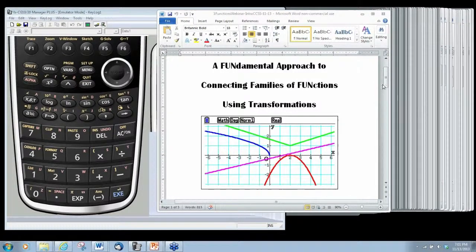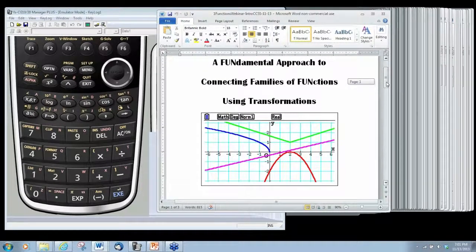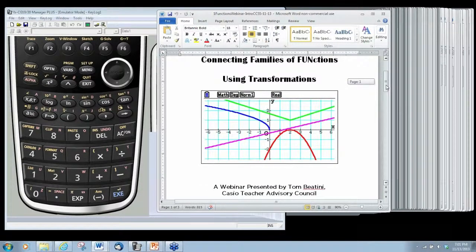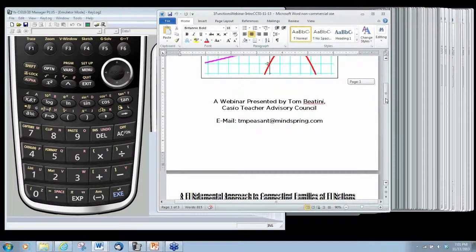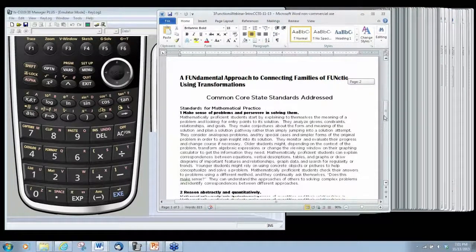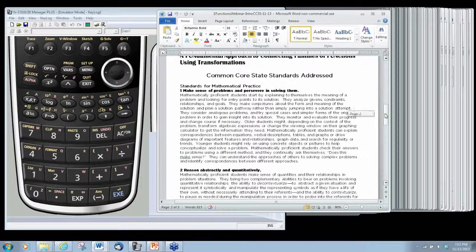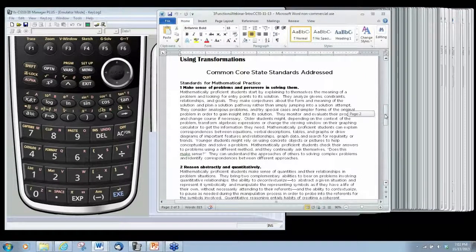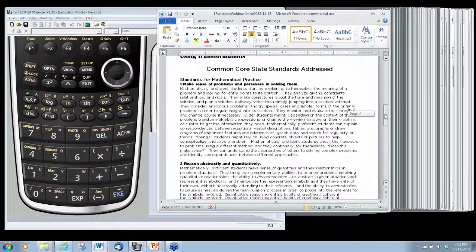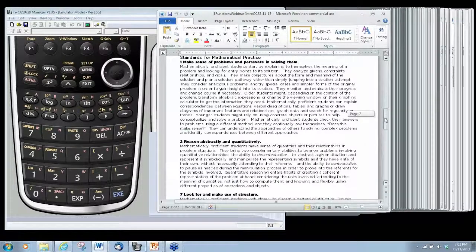Thank you, Nevels. Welcome everybody to our webinar this evening, a fundamental approach to connecting families of functions using transformations. And transformations are one of the important content areas of the Common Core state standards. And what I have done here is I have listed some of them that we're going to be addressing this evening, like the standards for mathematical practice that you can see, such as making sense of the problem and persevering in solving them, reasoning abstractly and quantitatively, looking for and making use of structure.